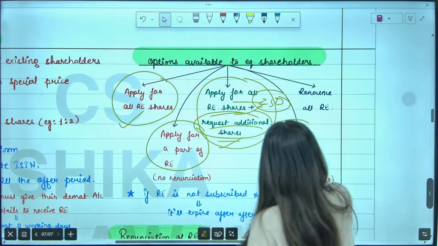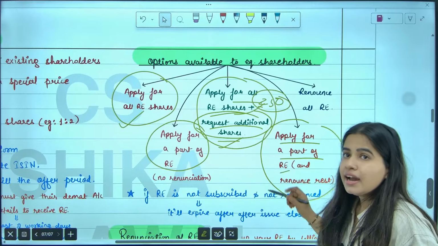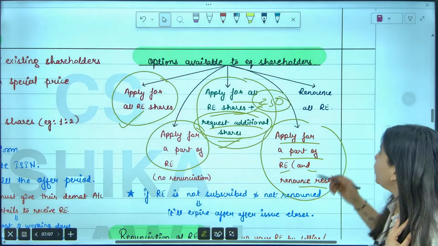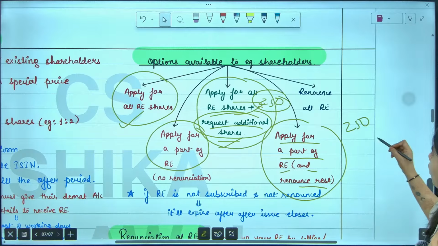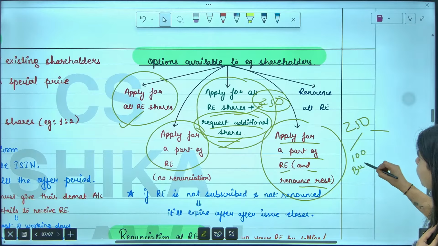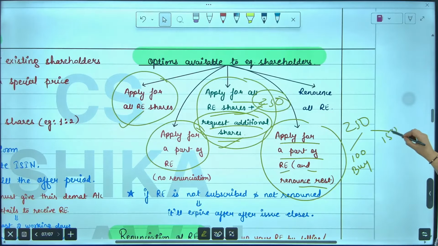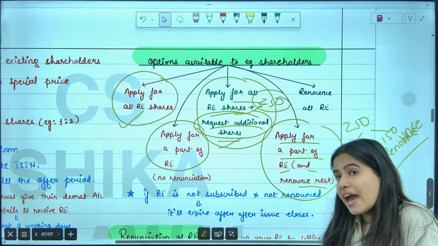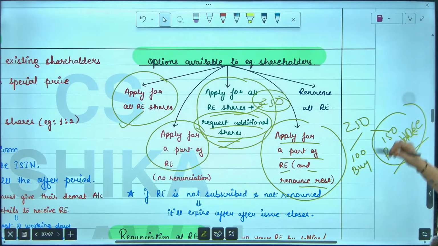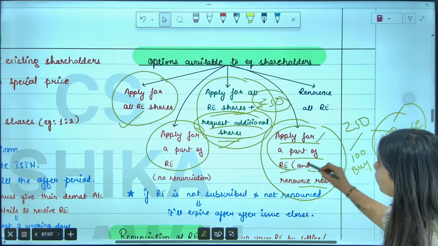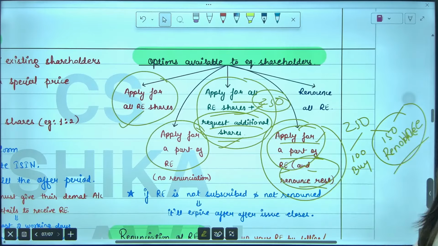Next one is you can apply for a part and renounce the rest. Let's say I have the right to purchase 250 shares of the company. Out of 250, I want to buy only 100 shares. So the remaining 150 shares, I can renounce. Renounce means I give the right to someone else. I'm selling this right to someone else, that okay, you can purchase these 150 shares. So I can apply for only a part, and the rest I can renounce in favor of someone else.